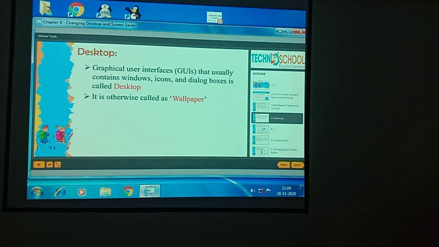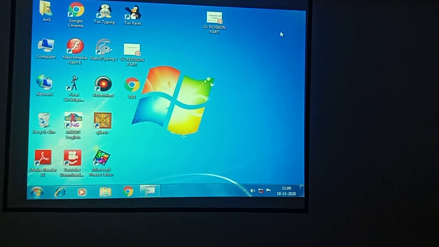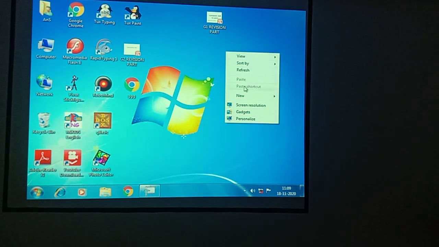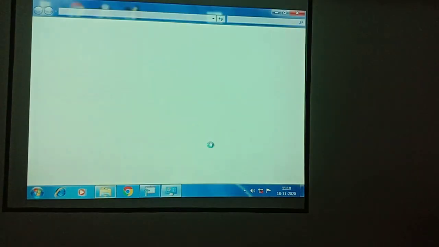We can change the appearance of our desktop also, children. See here, how our screen is looking. In the screen background, we have an image like the start button. If you want to change the background image, right click on the desktop and click the personalize option.